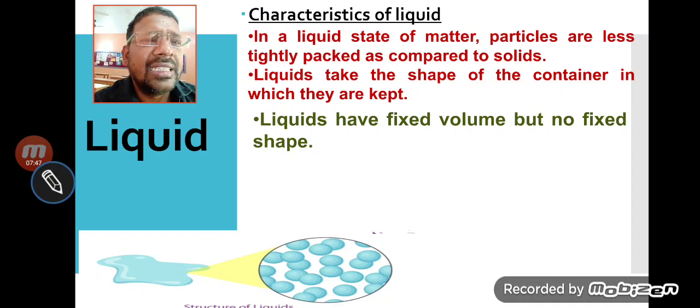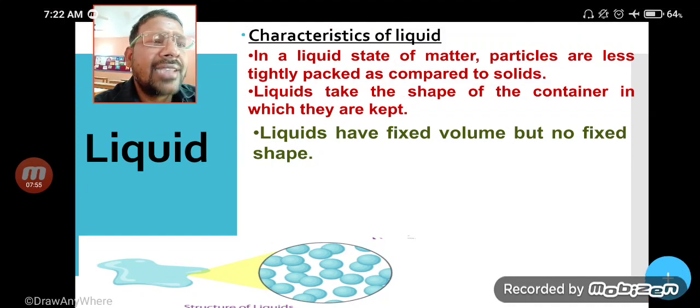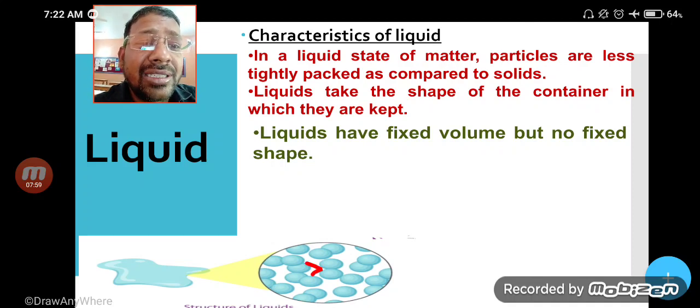Liquid. In a liquid state of matter, particles are less tightly packed as compared to solid. Yes, my dear student, you can see there is a little bit of intermolecular space between the particles.